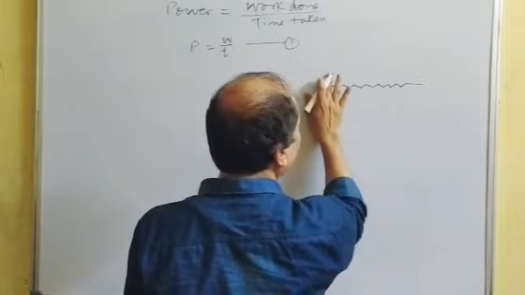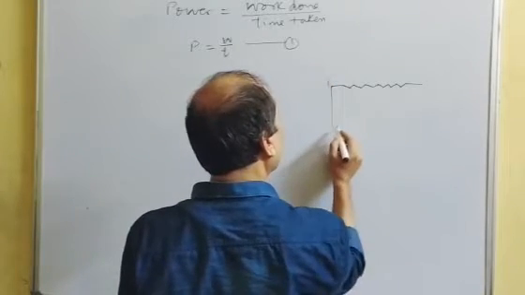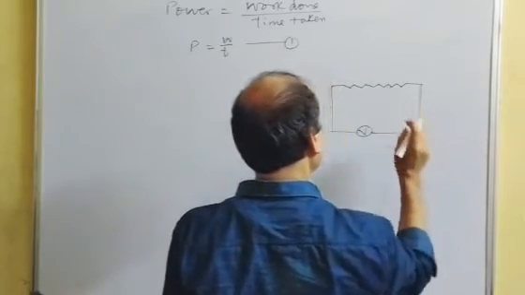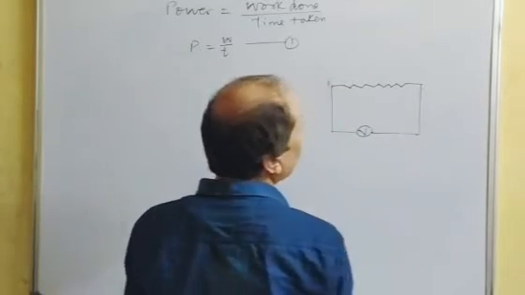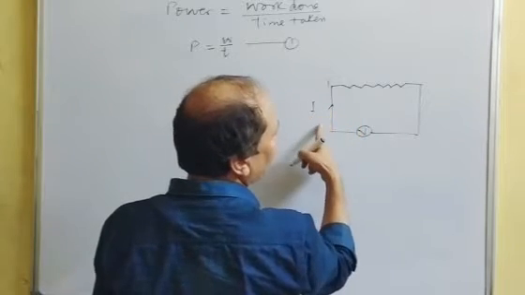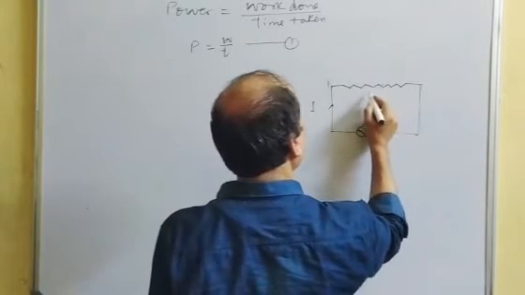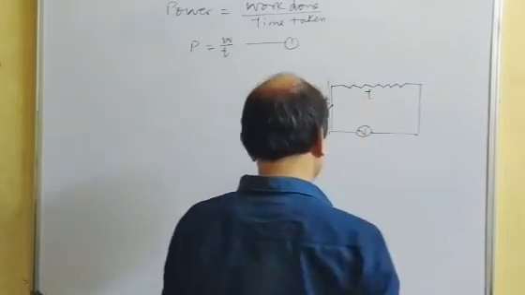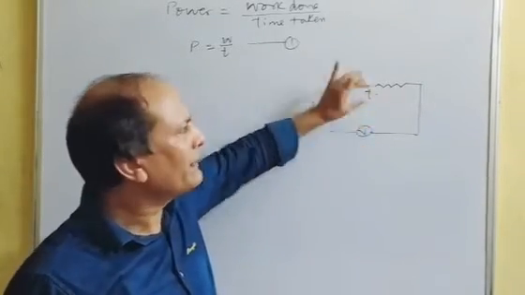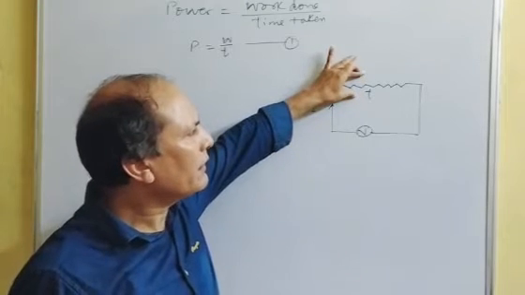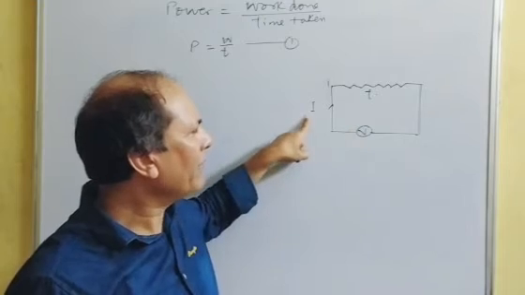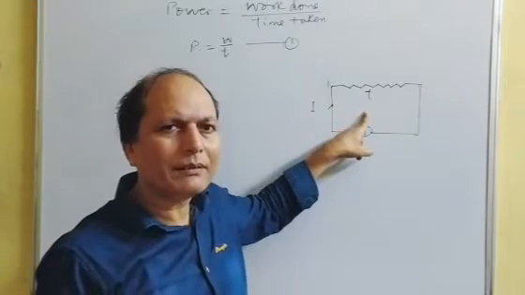But it happens that suppose it is a conductor. This is connected with a potential difference V. Due to this, current I passes through the conductor for time T. Once again, suppose it is a conductor on potential difference V, and current I is passed for time T.